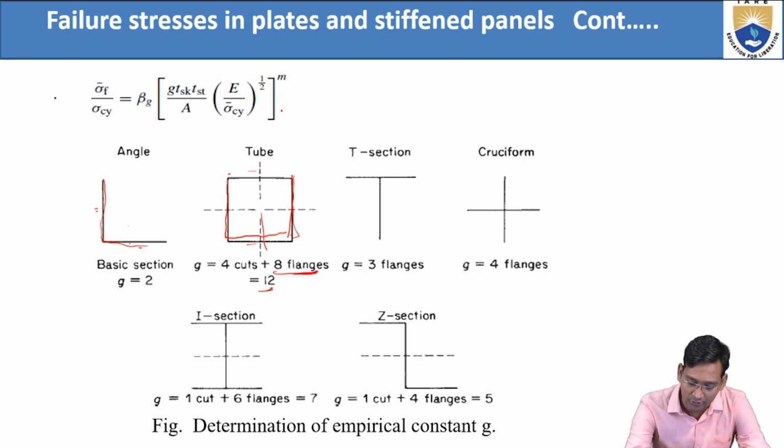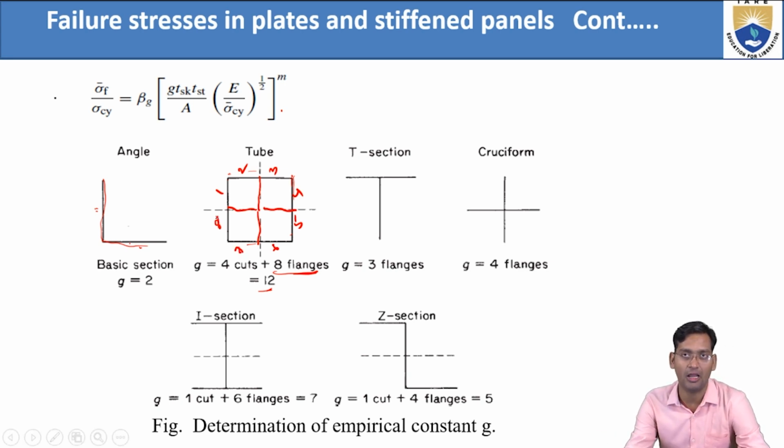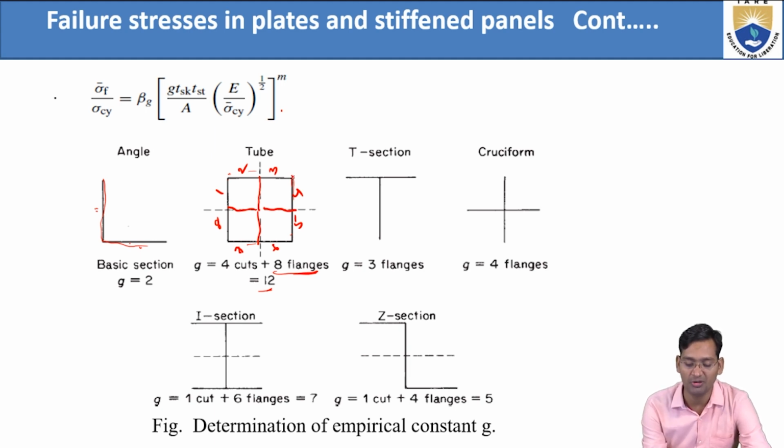How 8 flanges? Just see here: this is first 1 cut, 2 cut, 3 cut, 4 cut. Now just see here: 1, 2, 3, 4, 5, 6, 7, 8. So a total of 8 flanges are there now. Earlier it was 4, but after 4 cuts, there are 4 cuts plus 8 flanges, so the value of G will be equal to 12. Now in this case, 1, 2, 3, so there is no cut. That's why G is simply 3 flanges and 0 cuts.